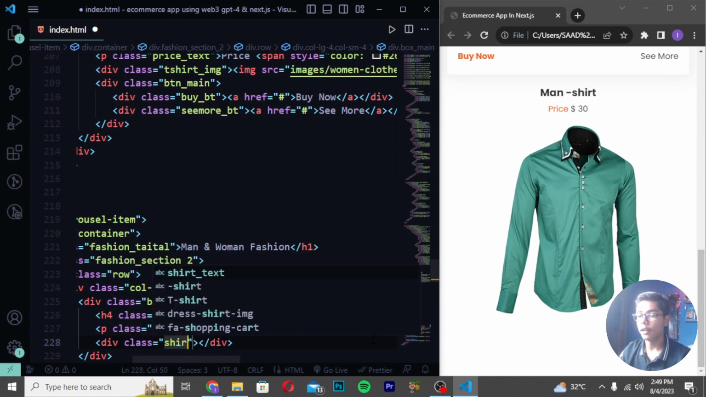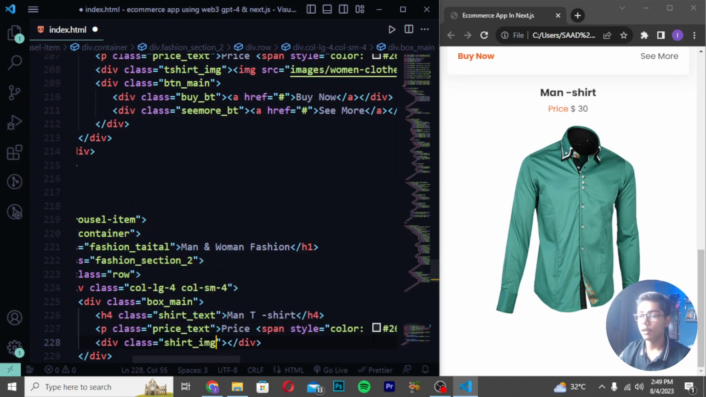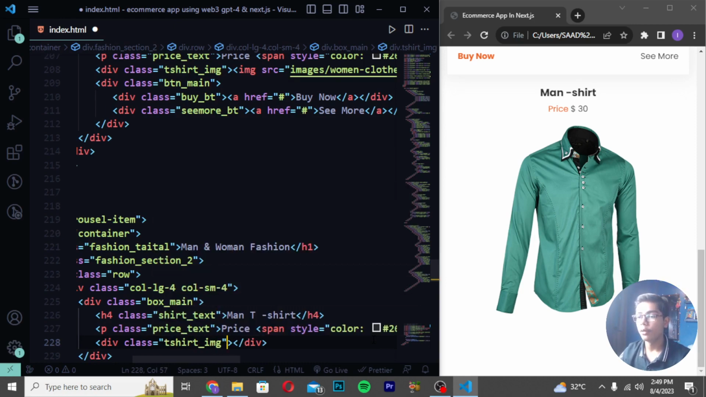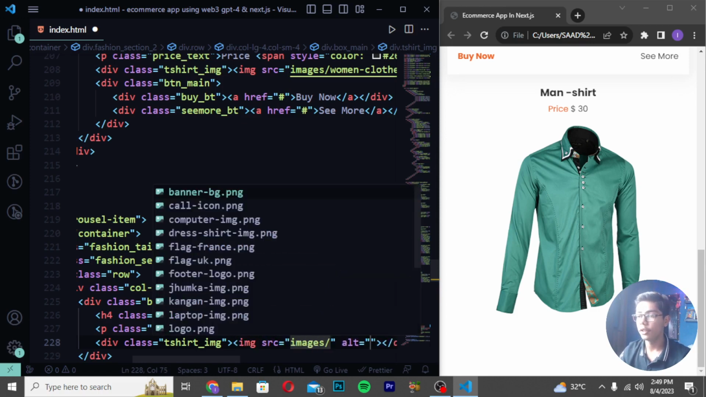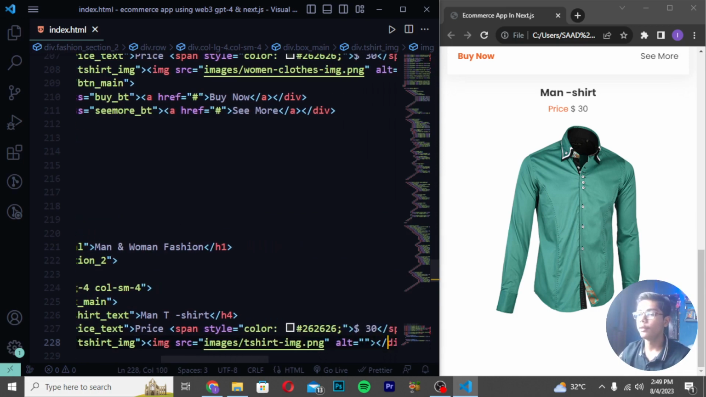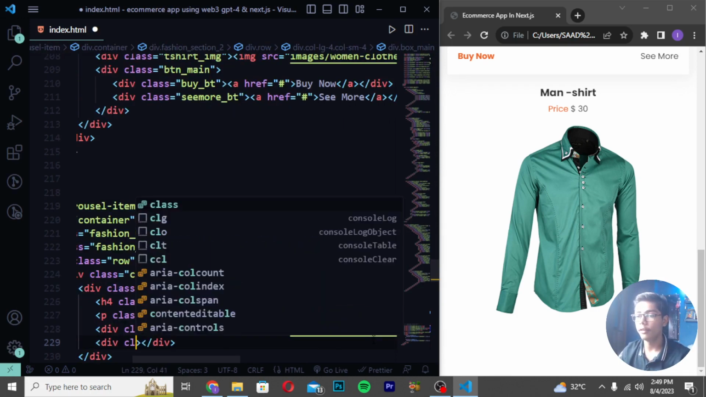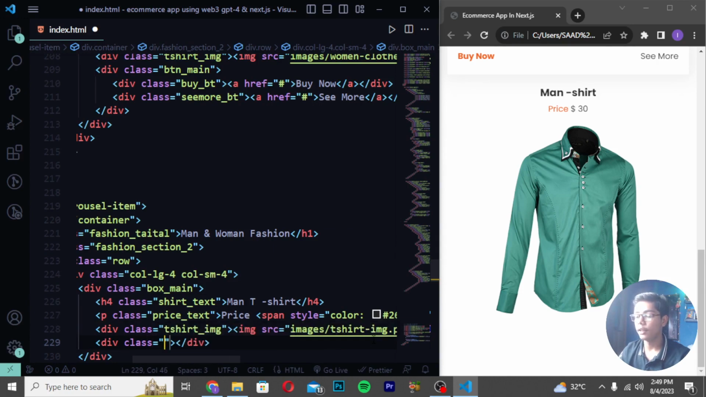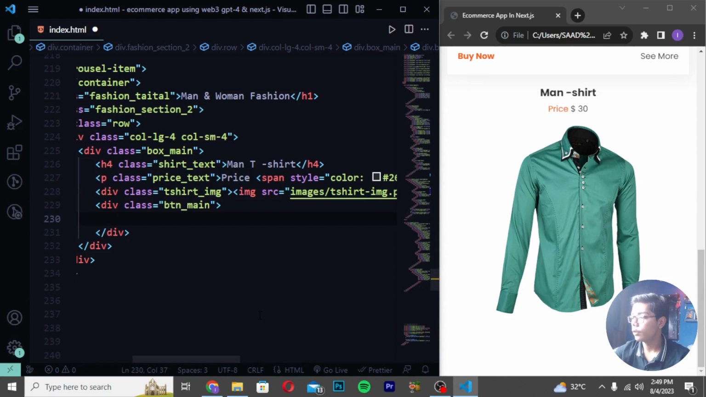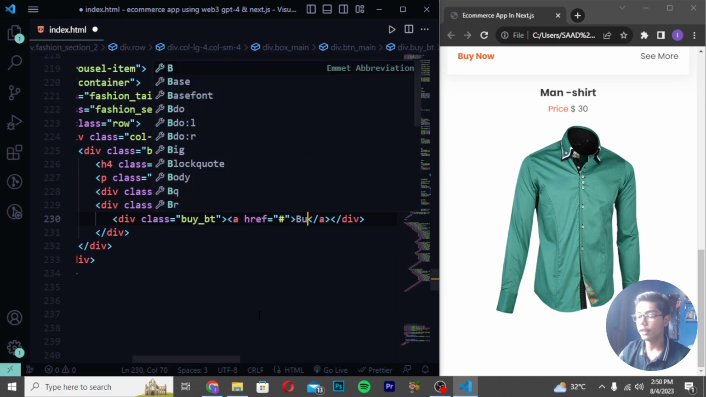Then I will be now writing here shirt_image. Okay, so I will be writing here t-shirt here as well. So after writing this, you have to now just create an image tag here. Write here images slash t-shirt image.png. Then you have to now move after the div which we have created here, and then write here div class, in which I will be writing here btn_main. Then you have to move down. After moving down, you have to now just create another div class with the name as buy_bt, and I will be writing here in the center buy now.